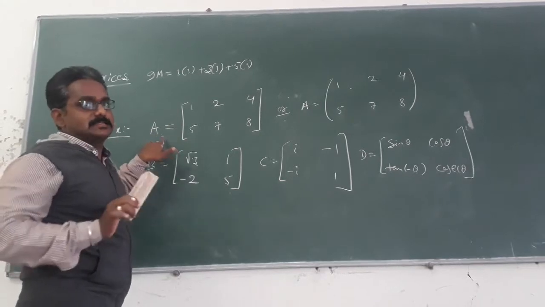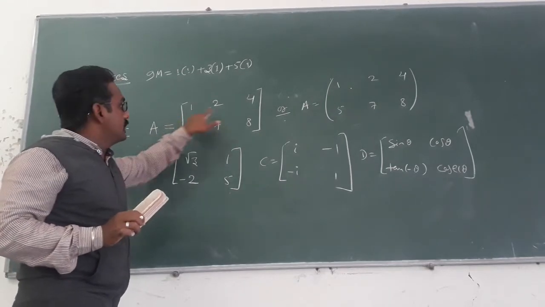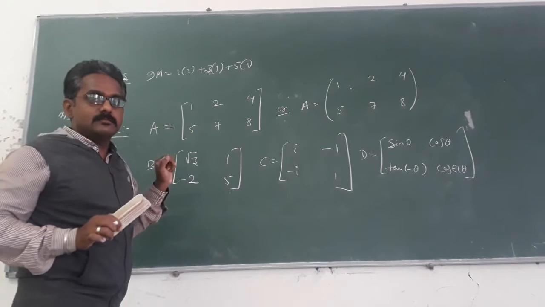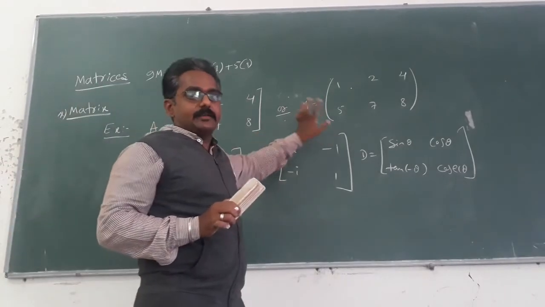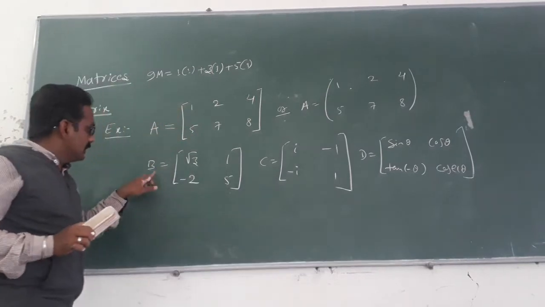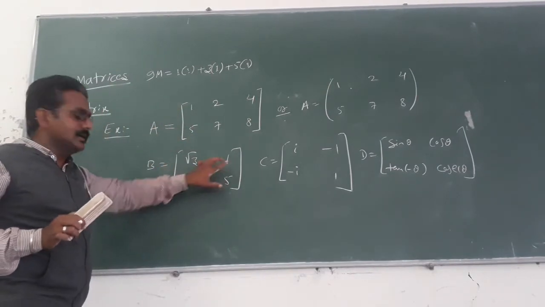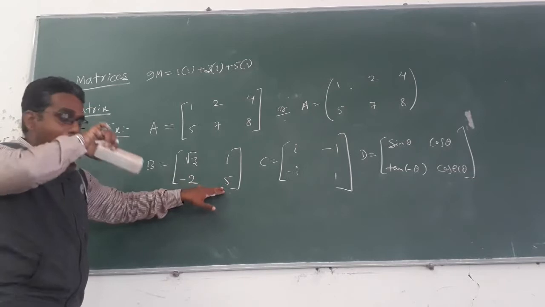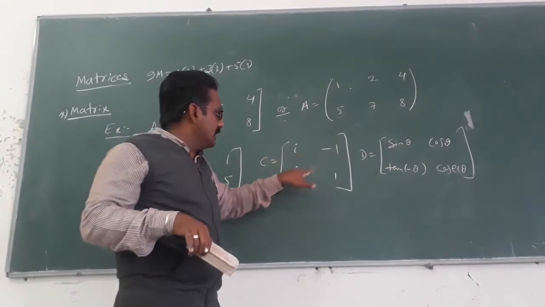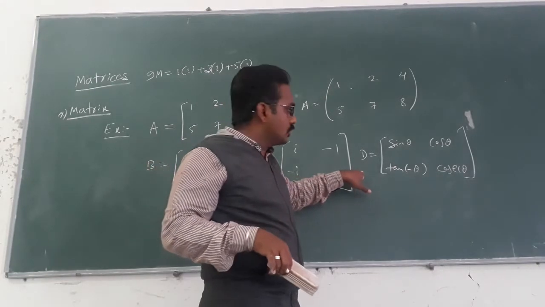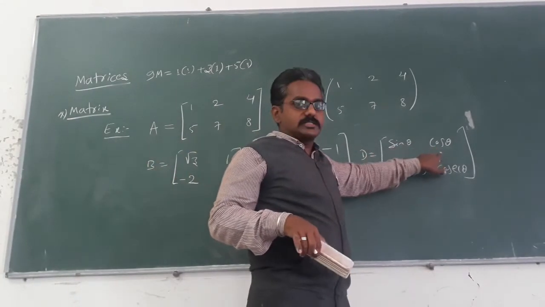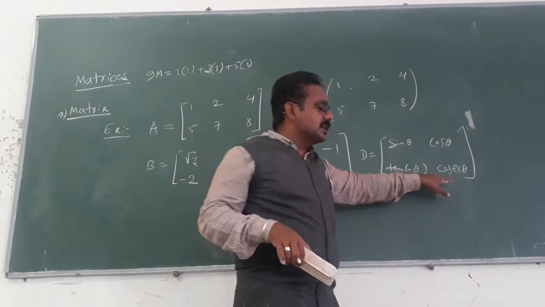Single matrix, matrix A, 1, 2, 4, 5, 7, 8. Either you can use the square bracket or a rounded bracket. Got the point? B equals root 3, 1, minus 2, 5. Next, i, minus 1, minus i, 1. The matrix D equals sin theta, cos theta, tan of minus theta, cosecant theta.